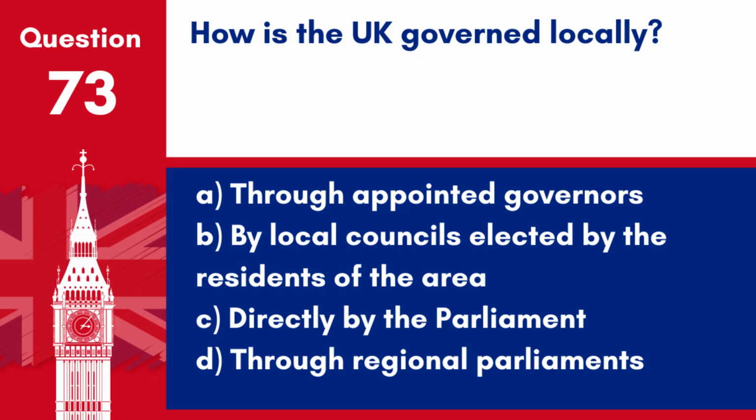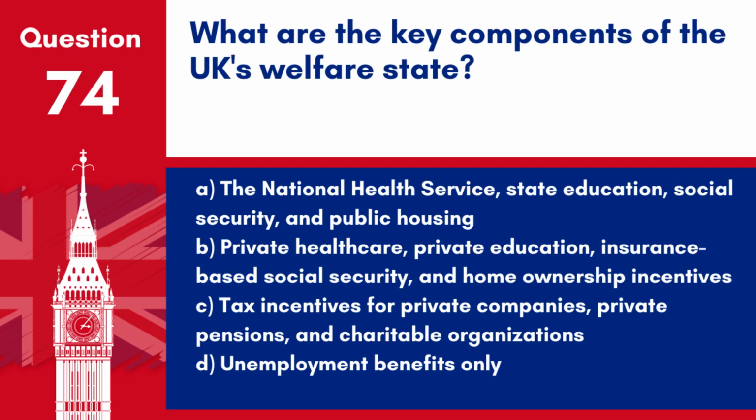A. Through appointed governors. B. By local councils elected by the residents of the area. C. Directly by the Parliament. D. Through regional parliaments. Answer: B. By local councils elected by the residents of the area. Local governance in the UK is carried out by councils, which are elected bodies responsible for providing local services and governance. Question 74. What are the key components of the UK's welfare state?